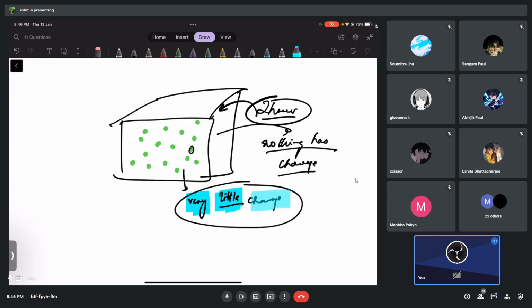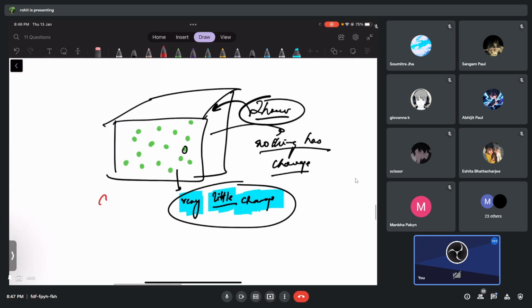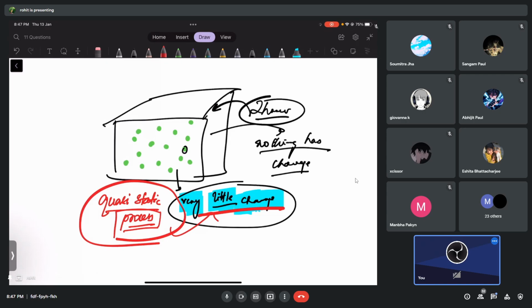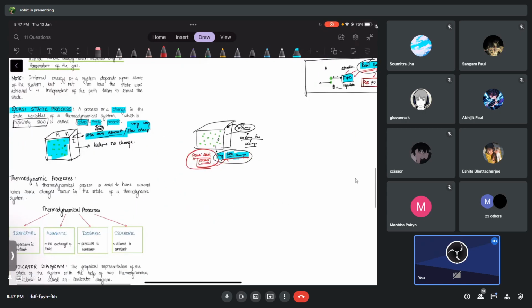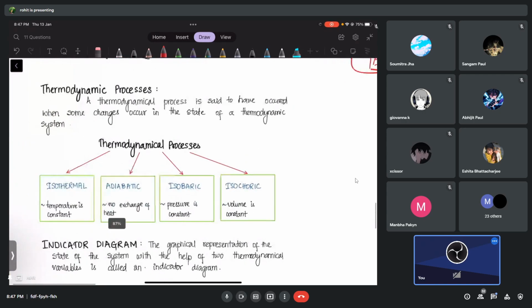Maybe a very slight change of temperature which you cannot even record. That change we will call a quasi-static process. Something has happened, but a very small amount and very slowly, so that very little change we call a quasi-static process. Don't worry about this, not very important, but the next, this is very important.